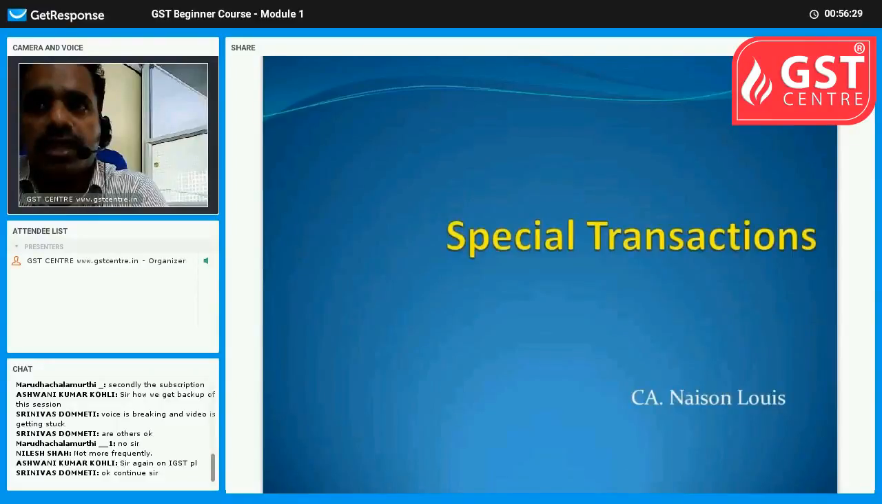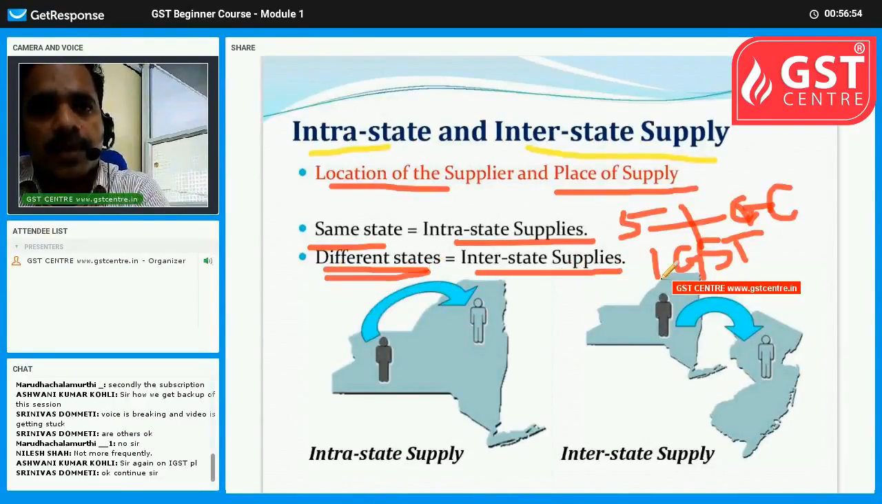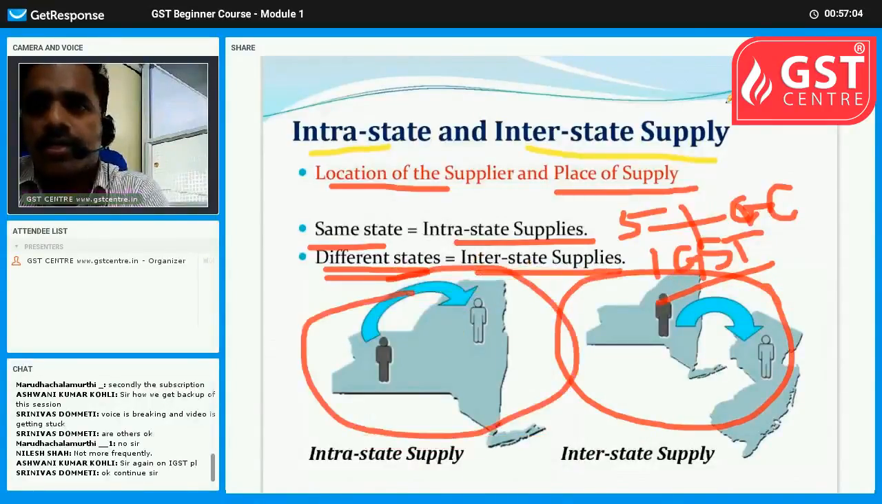Okay, so in this slide we have seen some special transactions: intrastate and interstate supply. Intrastate means within the state, and interstate means from one state to another state. If it is intrastate supply, state goods and services tax and central goods and services tax will be applied, and if it is interstate supply, IGST will be applied. Interstate means different states. So I have shown some images also to understand clearly.